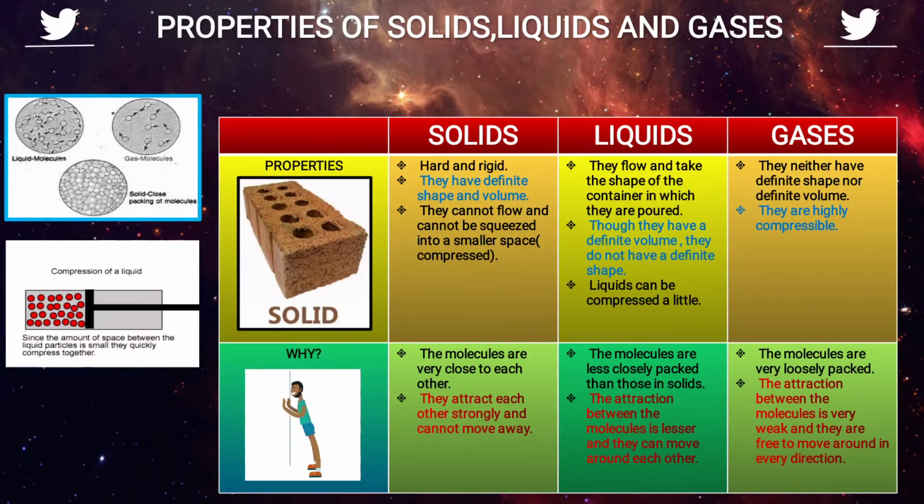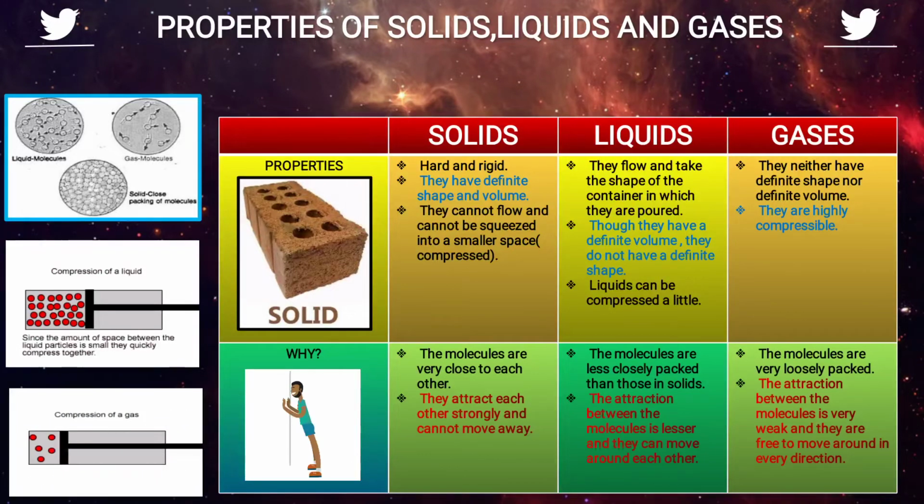Next come the gases. Gases neither have a definite shape nor a definite volume, like air. We cannot see air, so what shape is air? They are highly compressible. As you see, when it is pushed, the molecules come closer. This is known as compression. So they are highly compressible.